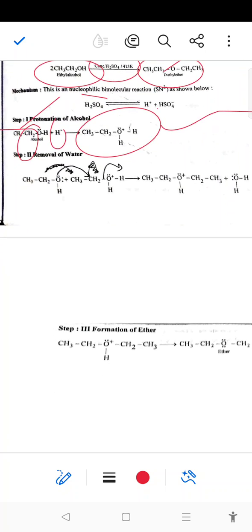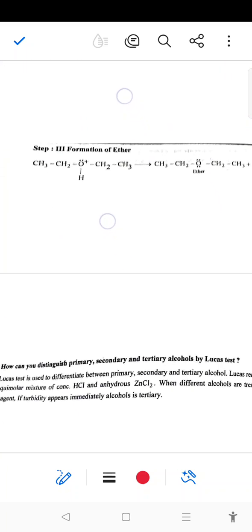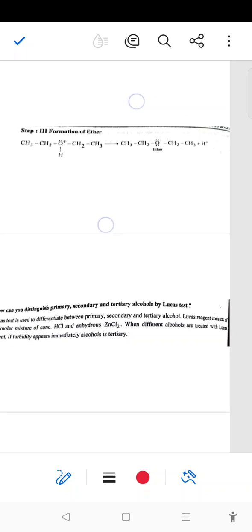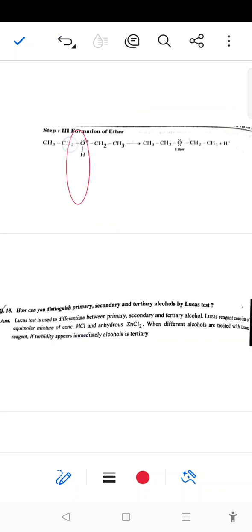In the second step, that is removal of water, a lone pair of electrons from the oxygen atom of the first molecule of alcohol attacks the CH2 group of another protonated alcohol, which removes the water molecule and forms the product. After that, in the formation of ether, the oxygen having a positive charge loses an H positive ion, gaining the bond electrons, and ether is formed as the major product.